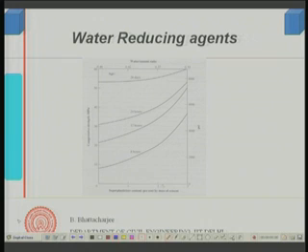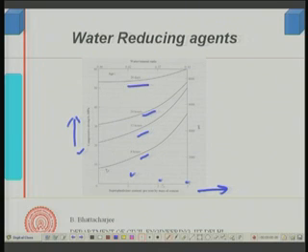Now, I was mentioning the dispersion and strength improvement from the super plasticizer. This diagram shows you that. This shows the super plasticizer dosage, about 1, 2, 3%. And this is the compressive strength in MPa of concrete at 8 hours, 12 hours, 24 hours and 28 days.